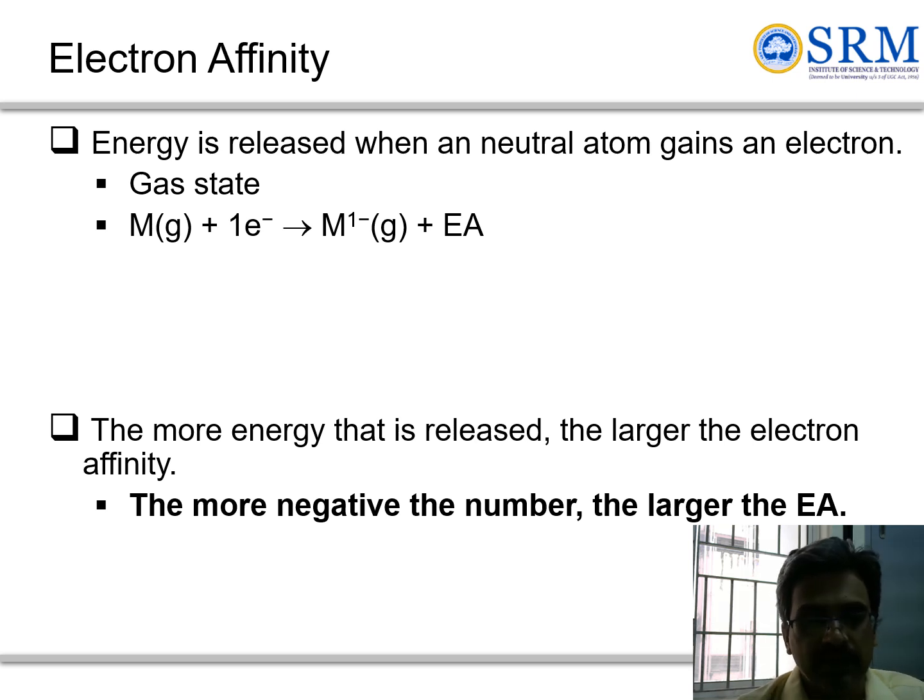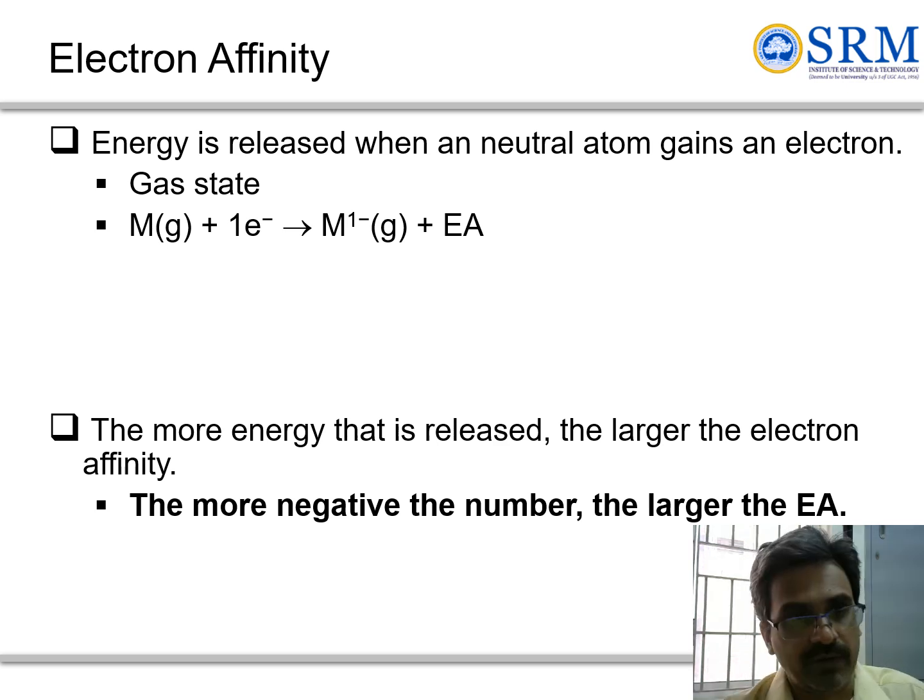Electron affinity is the energy which is released for a neutral atom when it gains an electron in the gas state. So the more energy that is released, the larger will be the electron affinity. The more negative, the larger will be the electron affinity.